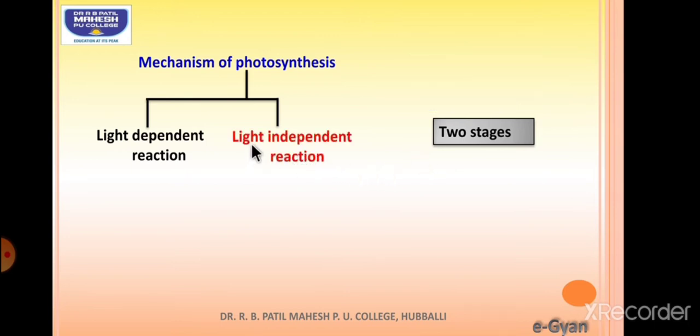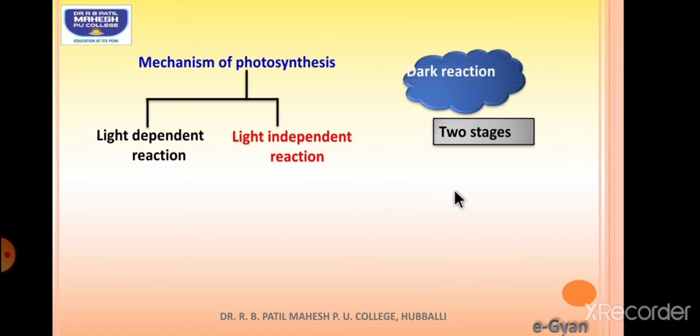Now coming to the second reaction, which is called the light independent reaction, that is also called the dark reaction. It is independent, that means it occurs both in the presence and in the absence of sunlight. It can also be called the stroma reaction, as it is taking place inside the stroma region, and the details of the reactions were given for the first time by a person, Blackman.